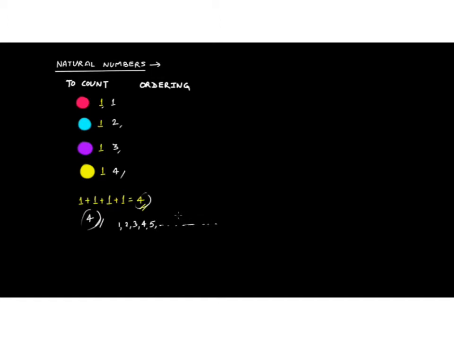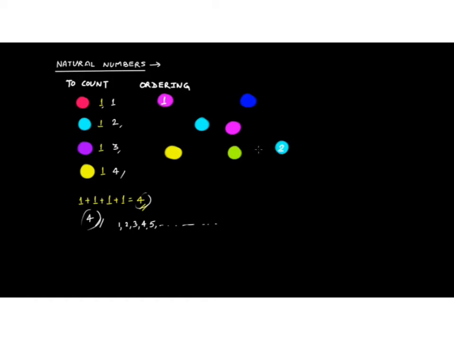Okay, now what about ordering? Suppose someone says, okay, we have this ball, and this ball, and this ball, and this ball, and let's take some different color. This is a ball, here is a ball, and here is a ball. Someone says the serial number for this ball is 1, the serial number for this ball is 2.